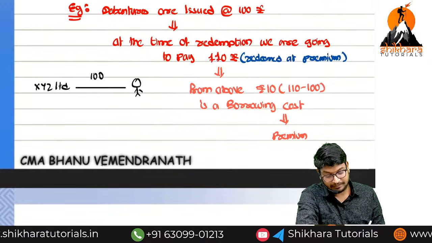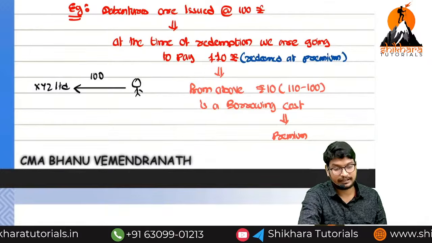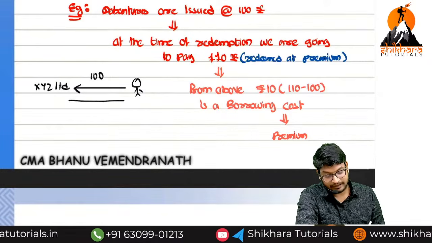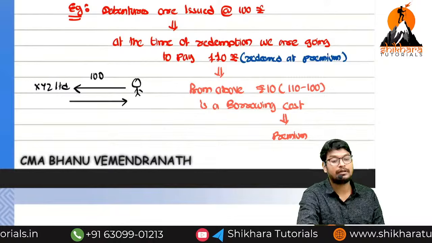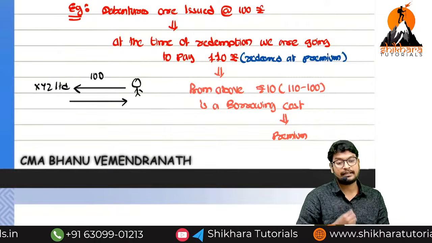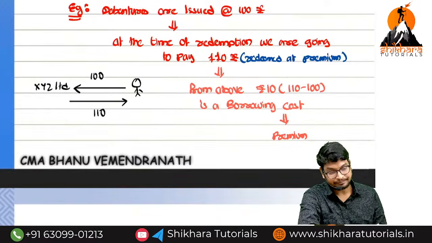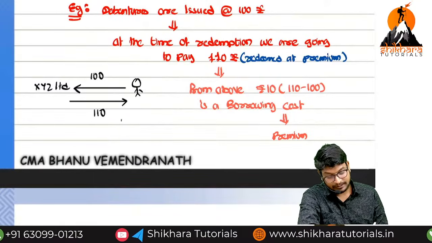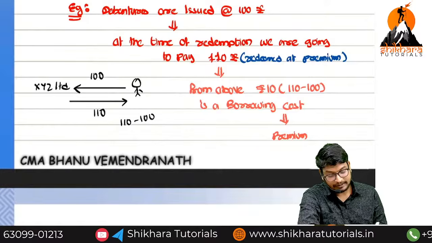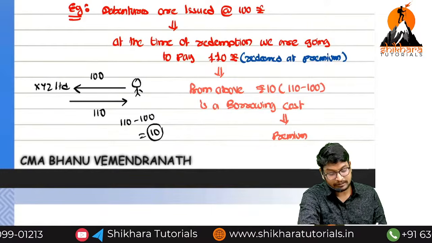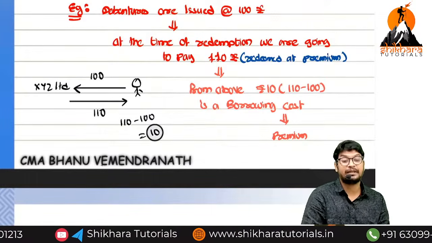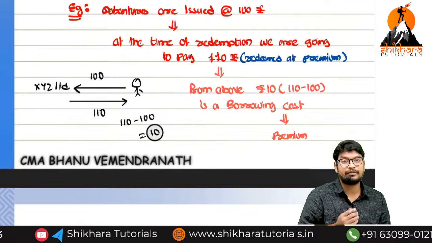We have issued the debentures and we have received how much? 100 rupees. At the time of redemption, what is the meaning of redemption? We have to repay the value of the debenture. At the time of redemption, we have paid a total of 110 rupees. Now the difference between 110 and 100 is how much? 10 rupees. This 10 rupees is called the premium amount.